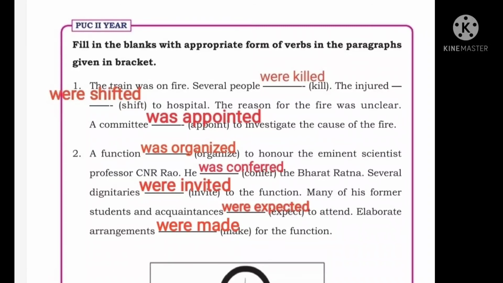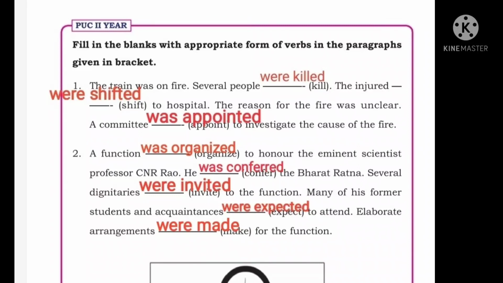Next, you see: A function was organized to honor the eminent scientist, Professor C.N.R. Rao. He was conferred the Bharat Ratna. Several dignitaries were invited. Dignitaries are plural, so it will come as "were invited" to the function. Many of his former students and acquaintances were expected to attend. Elaborate arrangements were made for the function.